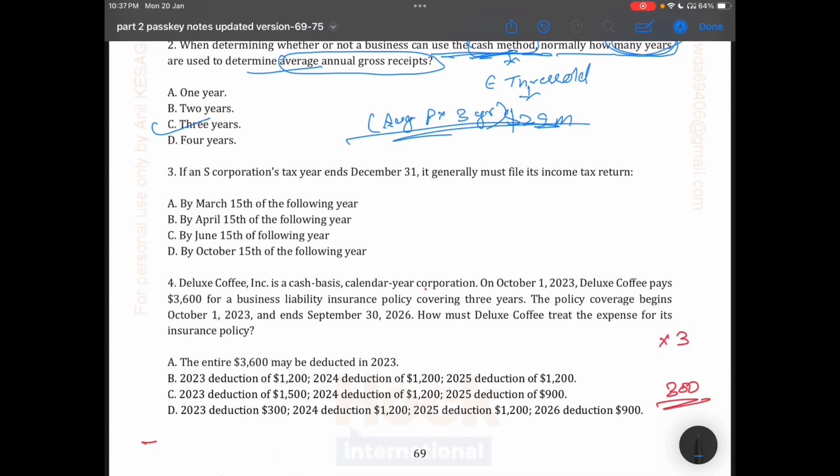If the S corporation's year ends on 31st of December, basically this question is asking about the due date. When must it generally file the income tax return? As we know, for a pass-through entity, the due date is the 15th of the third month. So the 15th of the third month, option A, is correct.